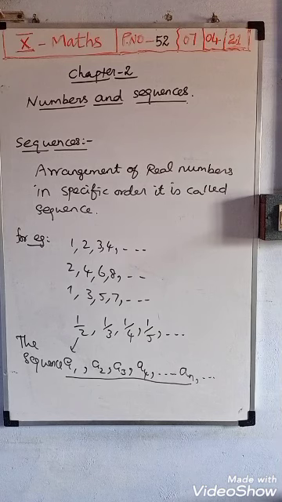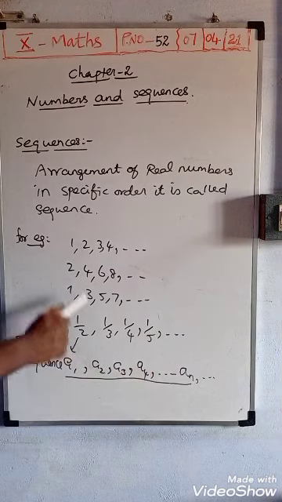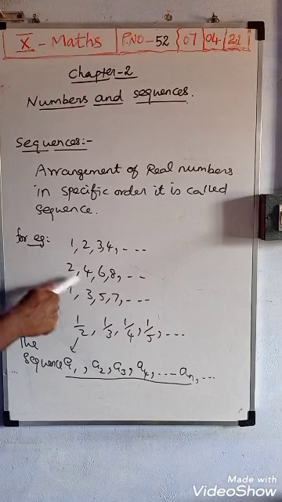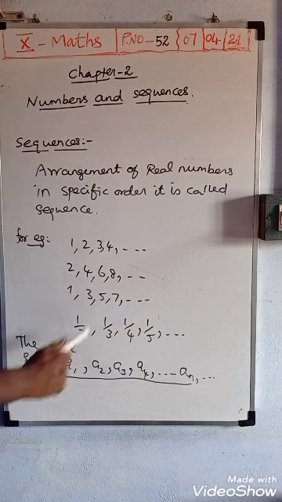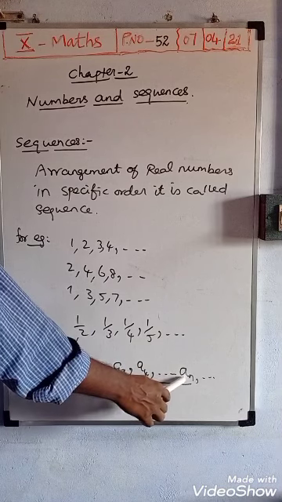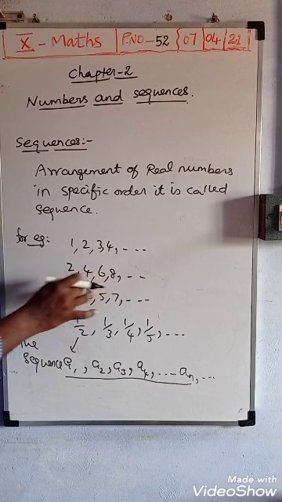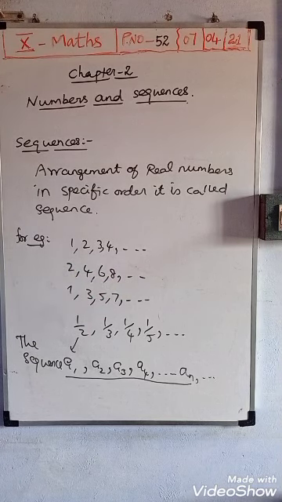In the question we will find an. Suppose the terms of the sequence are given, and the question asks us to find the an term. Or else the question will give an, and we want to find the sequence. Like this, questions will be asked. This is the sequence definition: arrangement of real numbers in a specific order is called a sequence.